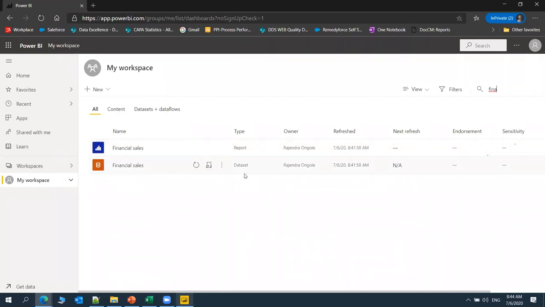If it is a data set, whatever data is available, the data set is separate, with a database symbol. So once we publish the report into the service, each and every report comes with two different types, that is report and data set. As we have learned, report, data set, visuals and all those things we are going to get here. So I'm just going to open the report only. I don't want to see the data set as of now. So I'm going to open the financial report.